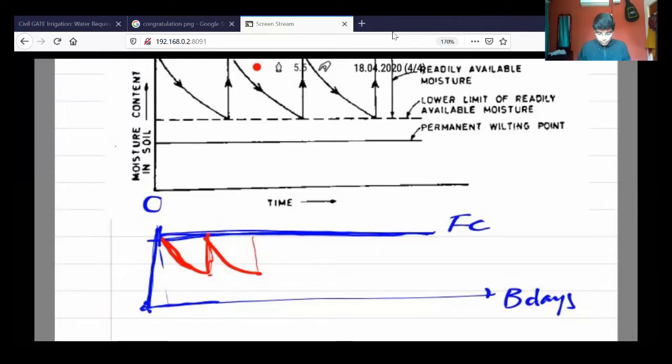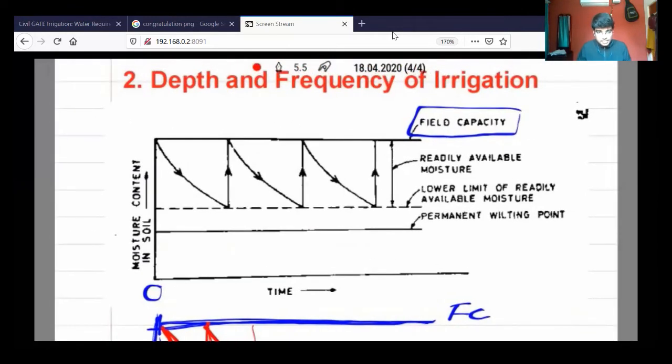Now, if you look at the top one, you will understand better. There is a level for any soil that we call the permanent wilting point. That is a moisture level. If that level is crossed, the soil is not going to give any moisture to the plant. That moisture is held by the soil, retained on the soil surface, so it cannot be taken by any plant, and it will lead to the permanent wilting of the plant.